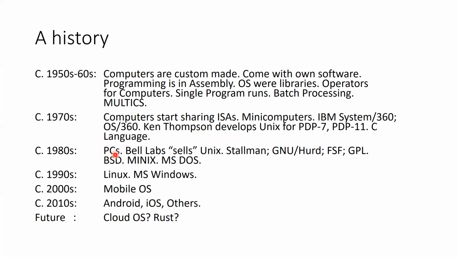They were small, they could fit on a desk, and even individual persons could afford to buy those computers. Expensive, but a rich person could still buy one. So PCs came with different operating systems.